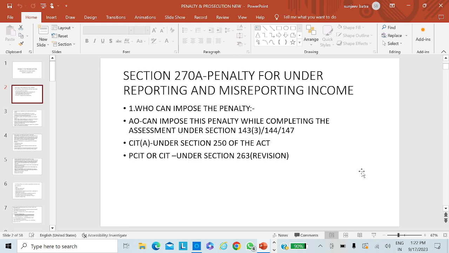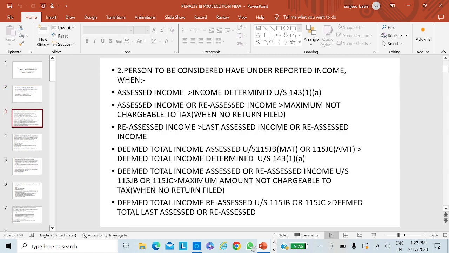The next subsection, subsection 2, states who is the person on whom the penalty can be imposed. The provision defines the persons in whose cases the penalty can be imposed at the time of underreporting of income.